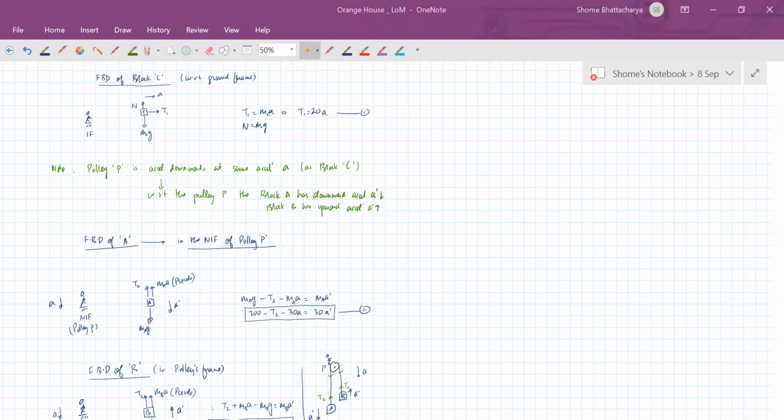Okay. Now you'll notice that still there's a bigger problem now. Okay. And that problem is that we have got 4 variables and we've got only 3 equations. अपने पास वेरिएबल क्या क्या है? A is unknown, A prime is unknown, T1 and T2 are unknown. So we need one more equation also. So while you're writing down this, also start thinking where that fourth equation will come from.